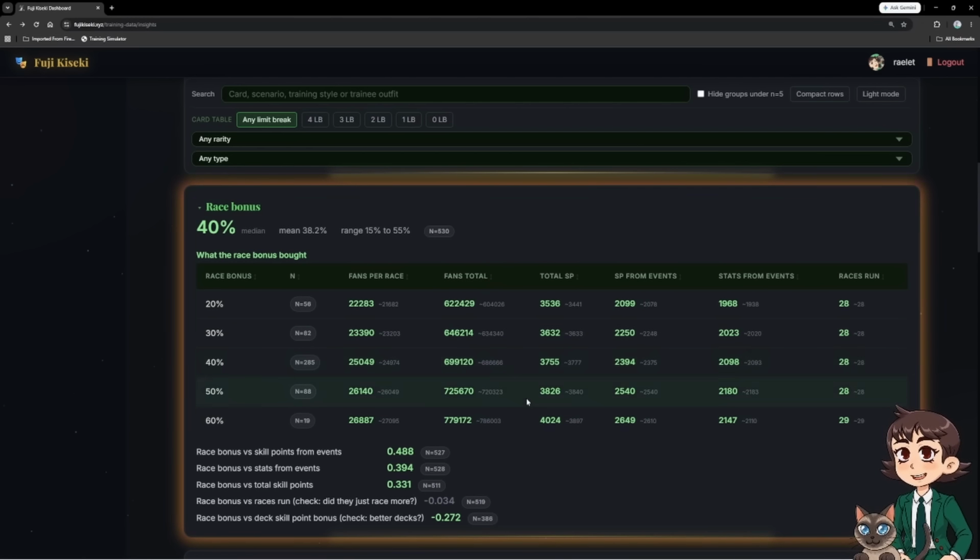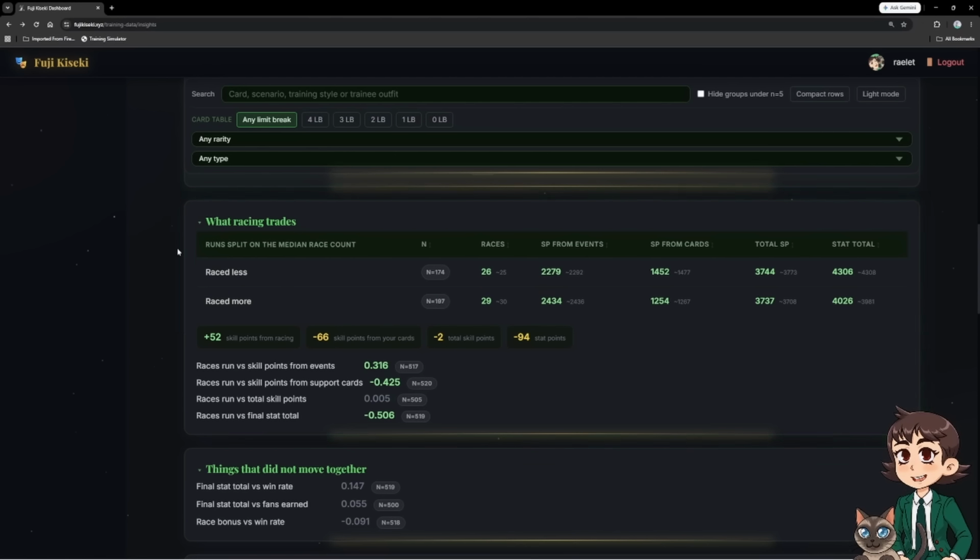So it is just an interesting correlation here that if we are including more race bonus cards, then the stats that those cards are returning might not only be surfaced in those card-specific attributes. You might want to look at your race bonus and how that race bonus might be giving you more or less stats based on which cards you're using.